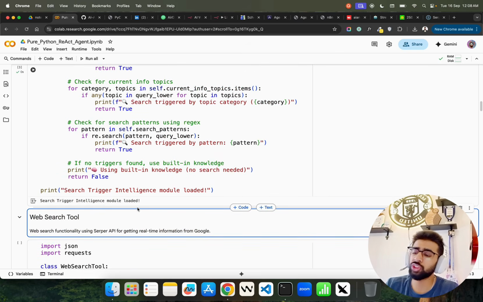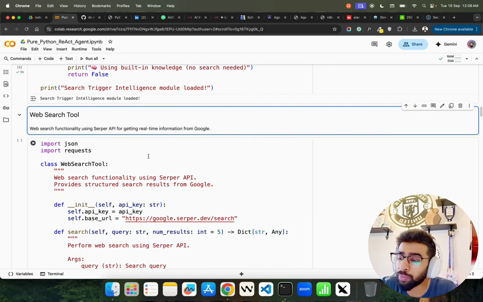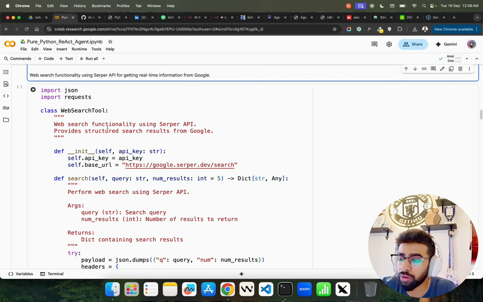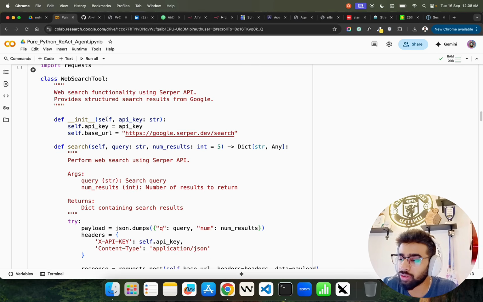So you can see we have a search trigger intelligence module that has been loaded. Now we're going to use Super API. So this is coming from Super. You can see we are using a web search tool, and very modular code we have. You can see it's wrapped in a class WebSearchTool. It says web search functionality using Super API, and you can see it over here, def __init__.